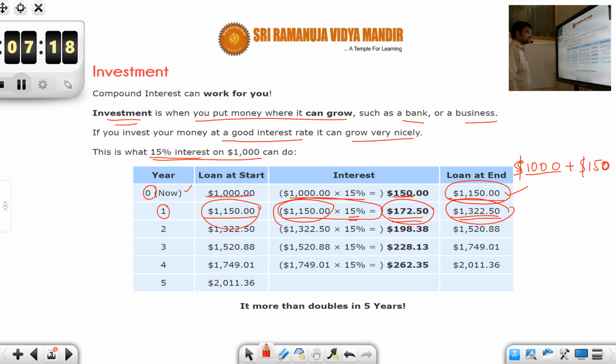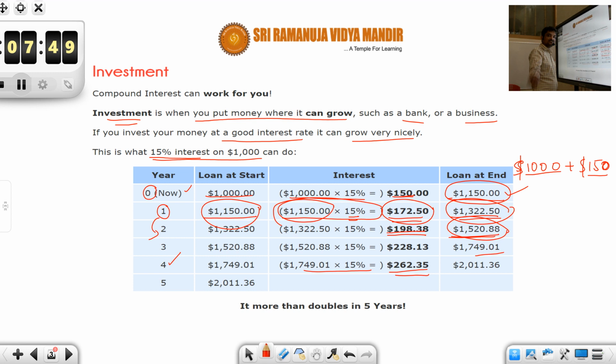Similarly, if you keep doing this, at the end of the third year you will find the interest amounts to $198.38, and the total amount that needs to be repaid, or the loan at the end, is $1,520. Similarly, at the end of the fourth year, the interest would become $262 because the loan amount is getting increased. So the interest also proportionally keeps increasing, it keeps compounding.